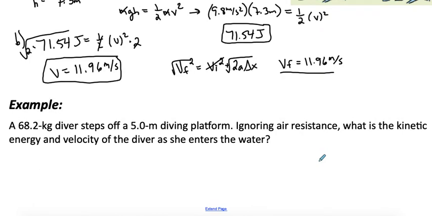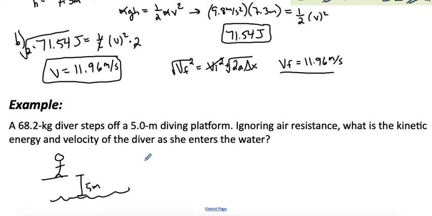So let's take care of another one. Let's try another example here. We have a diver who steps off a 5-meter diving platform. We're going to ignore air resistance. What is the kinetic energy and velocity of the diver as she enters the water? So we're just going straight off that diving platform. Okay, so diver, diving platform, and we're at 5 meters above the water. We want to find the kinetic energy as we hit the water.